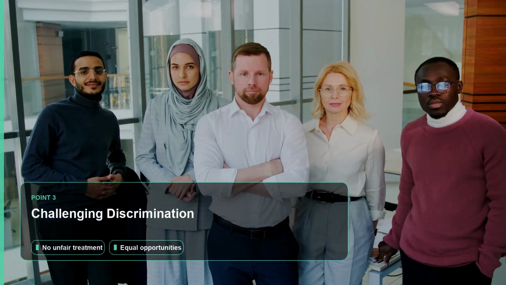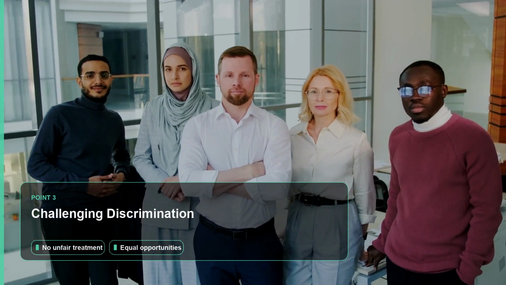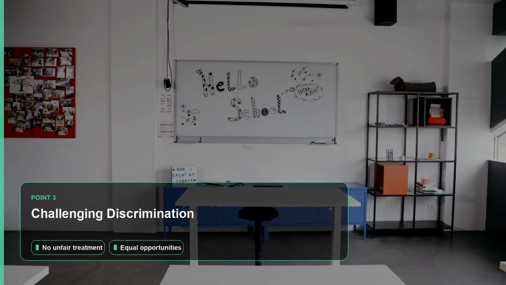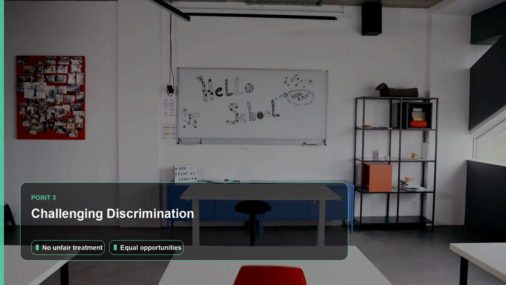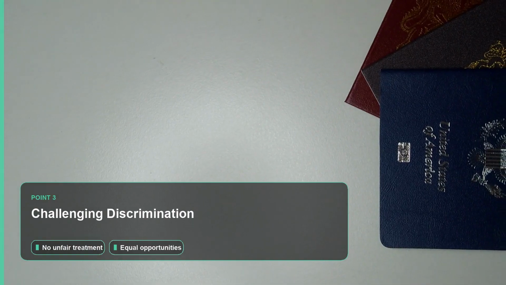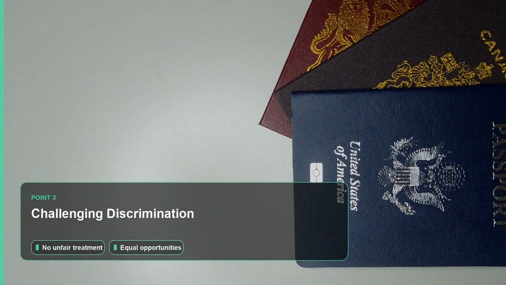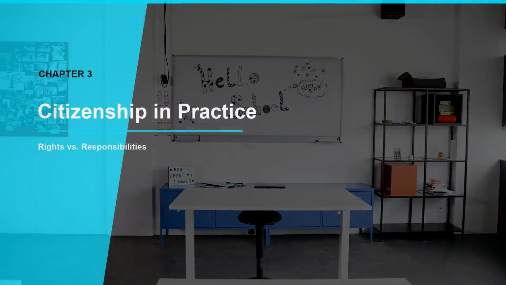British values actively oppose discrimination based on age, disability, race, religion, or gender. This means that everyone should have the same opportunities in work and education, regardless of their identity. If you see unfair treatment, the UK system encourages you to challenge it through the proper legal or social channels. Always remember, equality of opportunity is a fundamental expectation in British life.